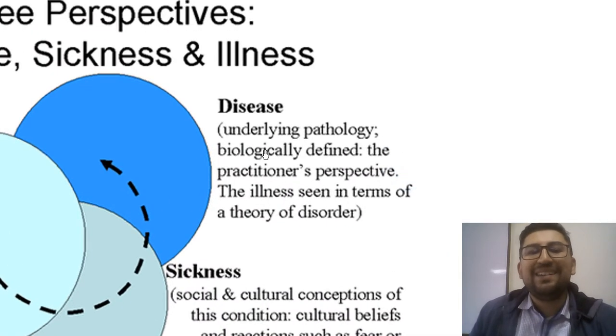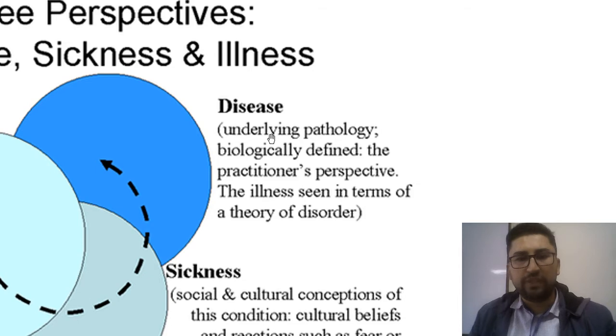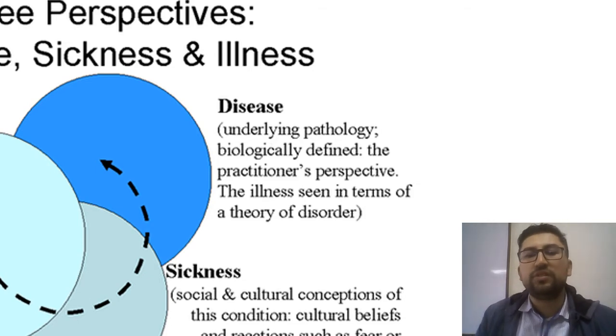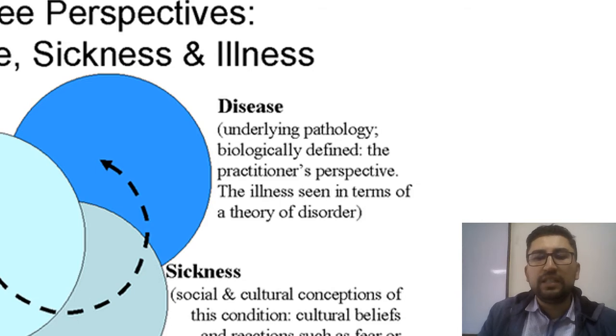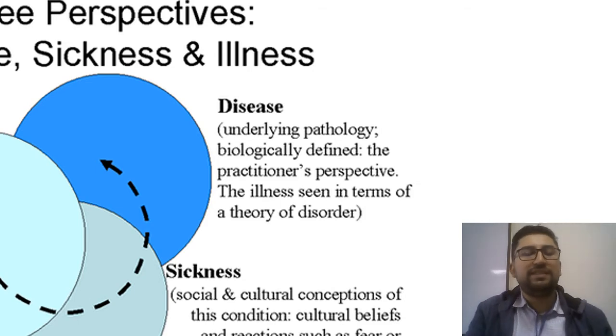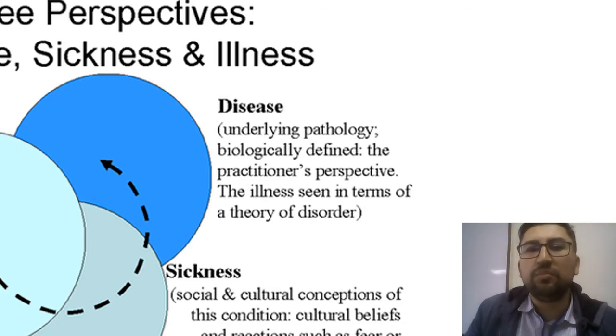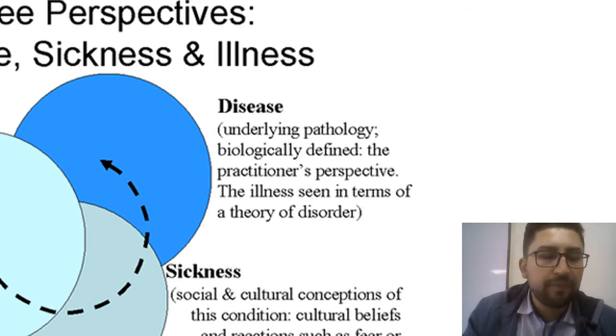is an underlying pathology, right? Biologically defined, the practitioner's perspective. The illness seen in terms of the theory of the disorder. So one thing is the illness and one thing is the disease. Disease is more structured. The illness is more, let's say, popular.